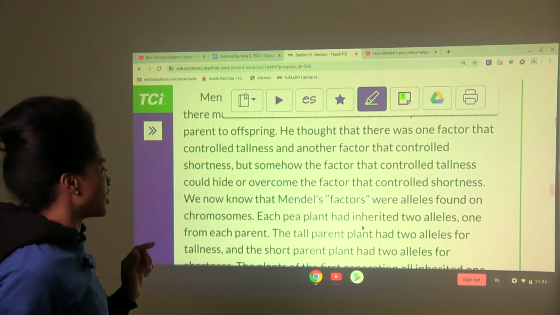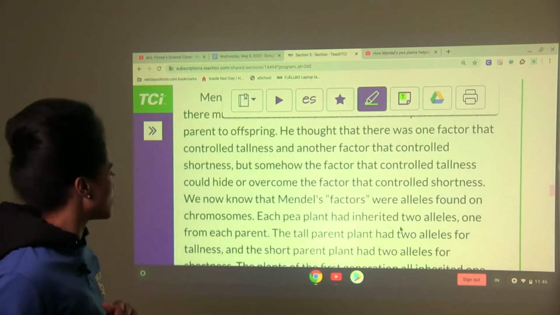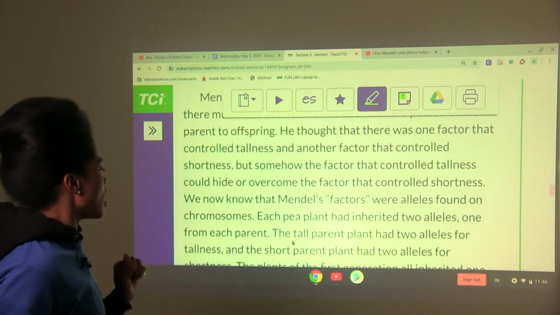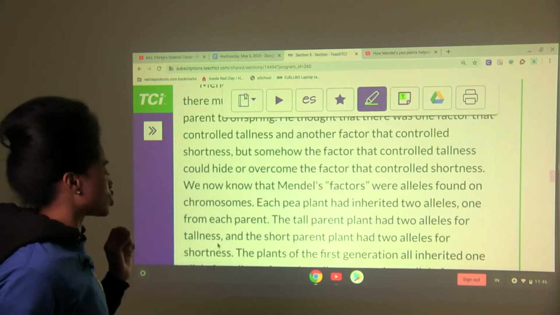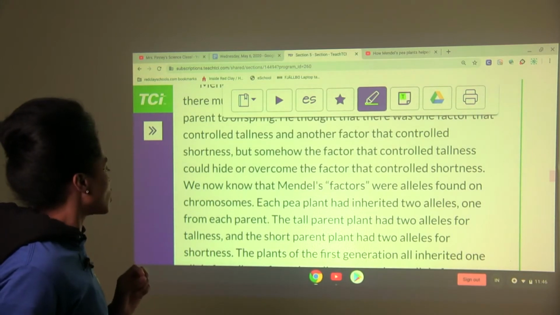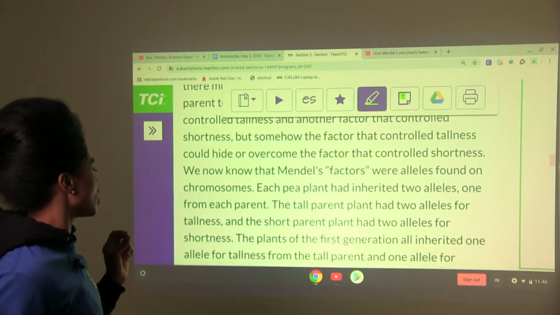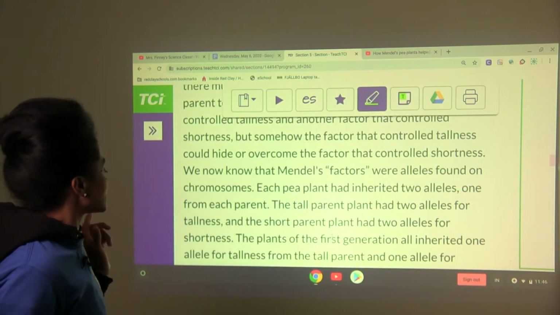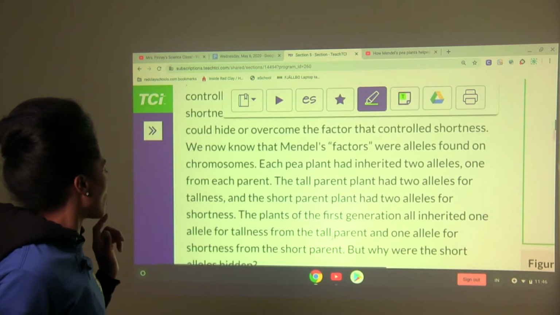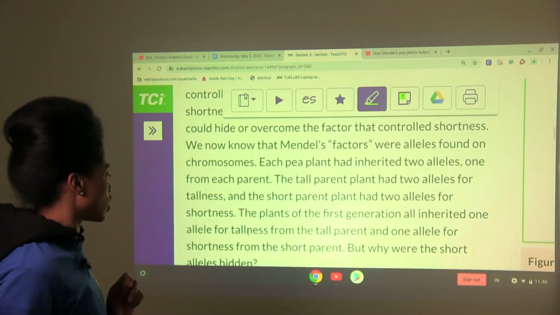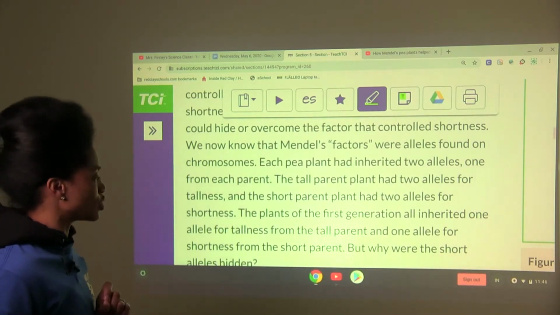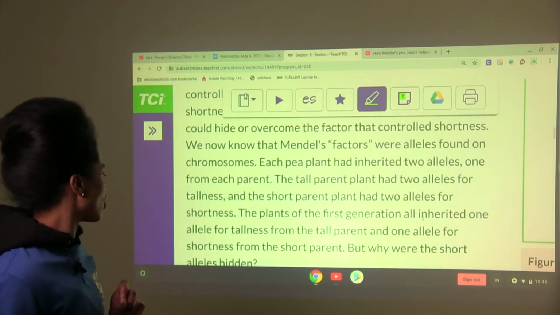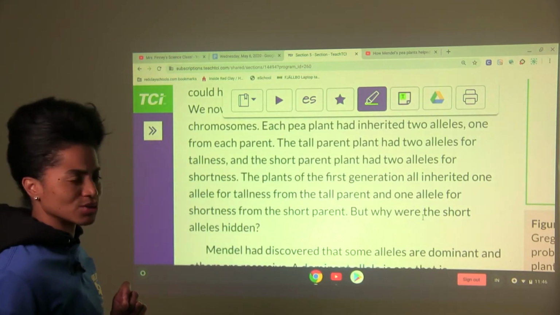Each pea plant had inherited 2 alleles, one from each parent. The tall parent plant had 2 alleles for tallness, and the short parent plant had 2 alleles for shortness. The plants of the first generation all inherited 1 allele for tallness from the tall parent and 1 allele for shortness from the short parent. But why were the short alleles hidden?